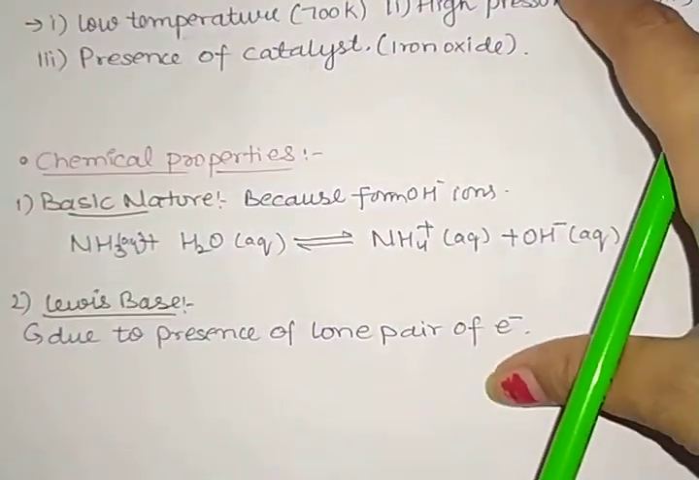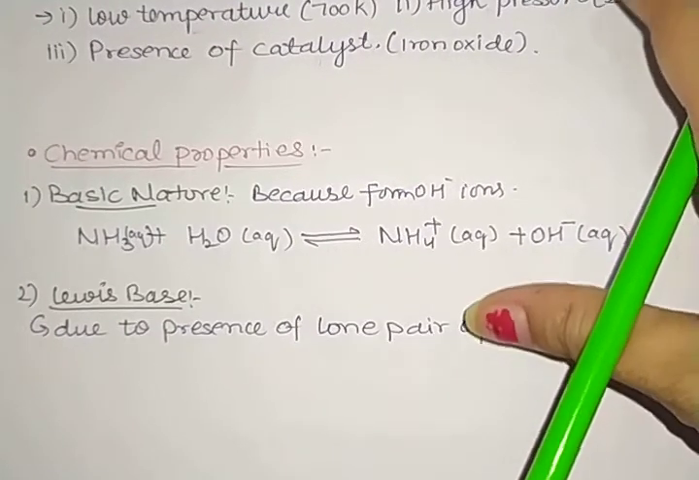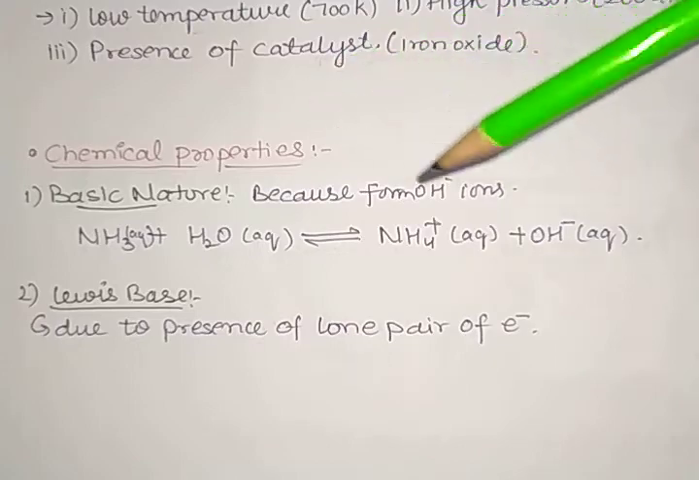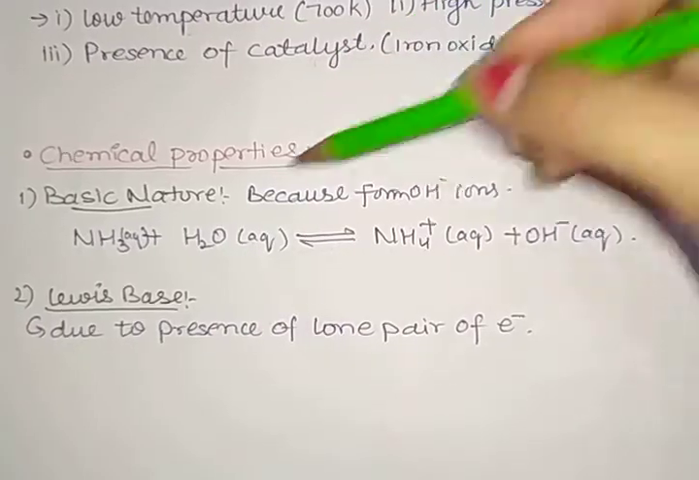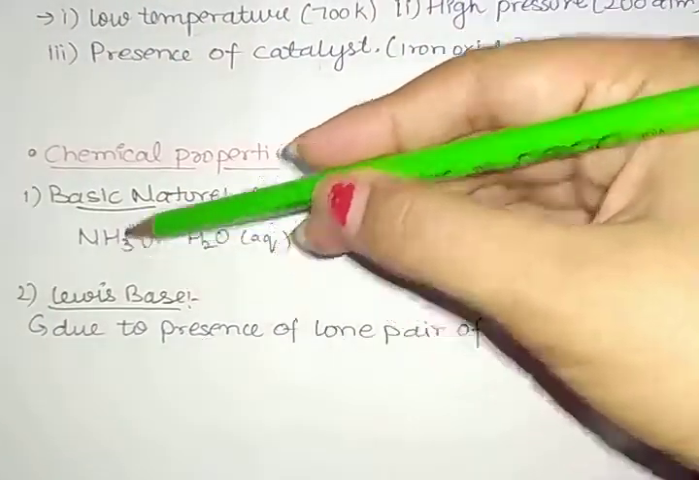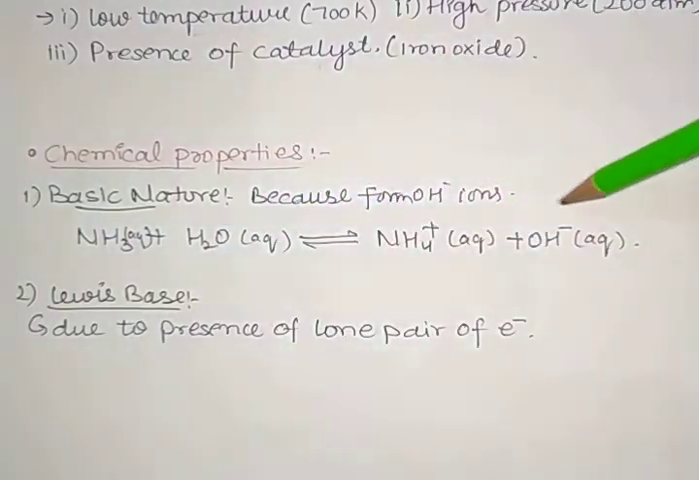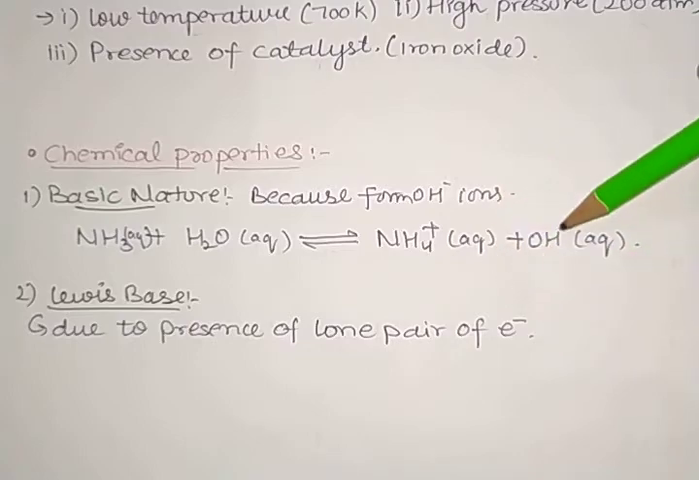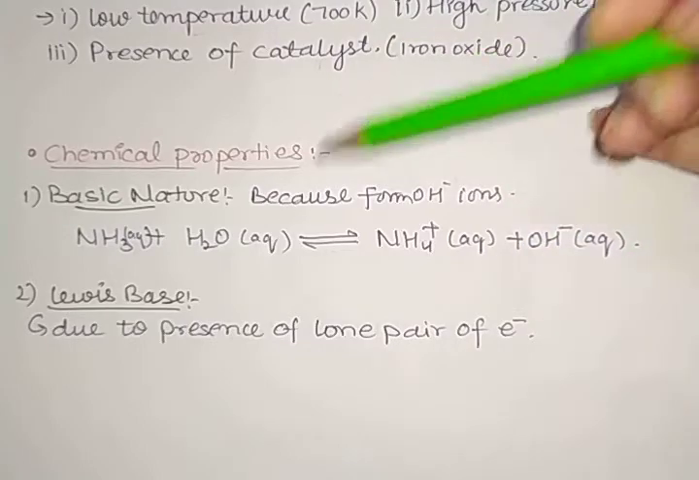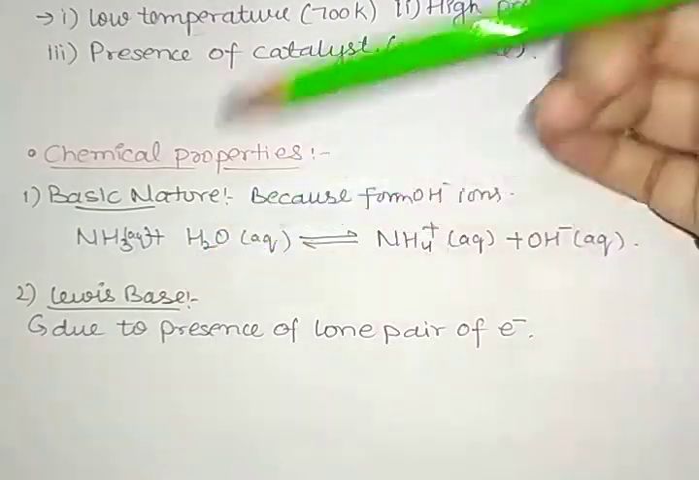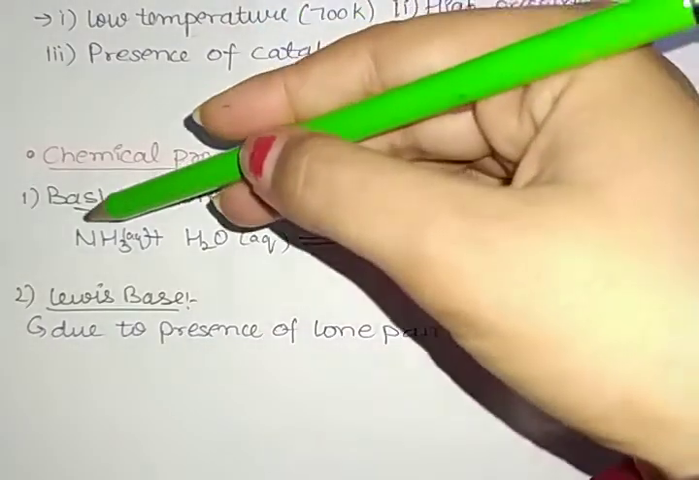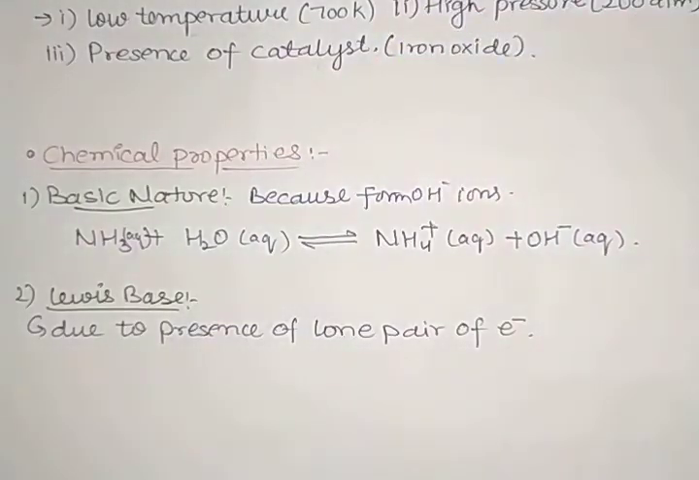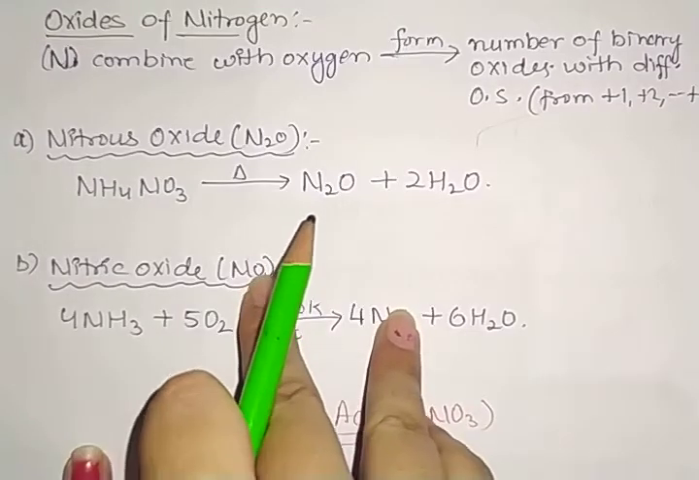Next we have chemical properties. First one is basic nature. Why is ammonia considered to be basic? Because when we dissolve ammonia in water, it forms OH negative ions. We know that those forming OH negative ions are basic in nature. Next we have Lewis base. Again, we know that ammonia has a lone pair of electrons, so that is why it acts as a Lewis base.